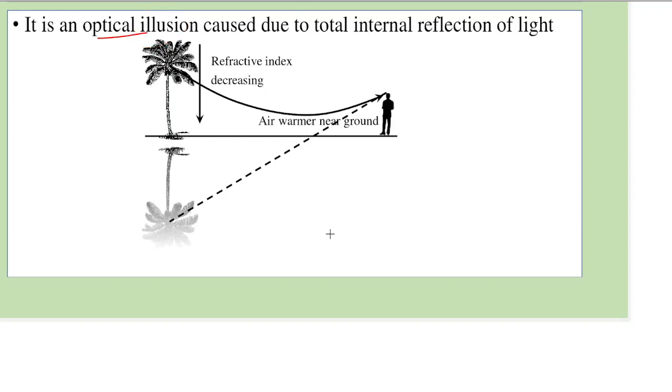To understand how this happens, let us take a case where we think of this as the Earth's surface. Now, imagine this is the Sun. We will draw a few layers of atmosphere.